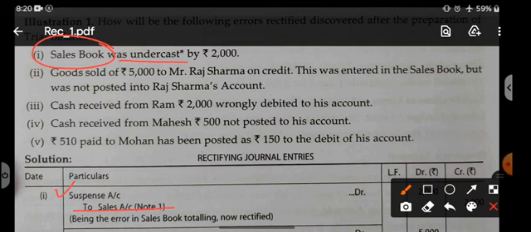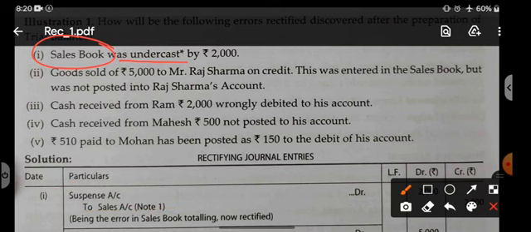The suspense account, because it is a single-sided error. Only the sales account is mistaken. So this is how we correct single-sided mistakes. There was 2000 rupees less in the sales account, so we have credited it again. This is the correction.